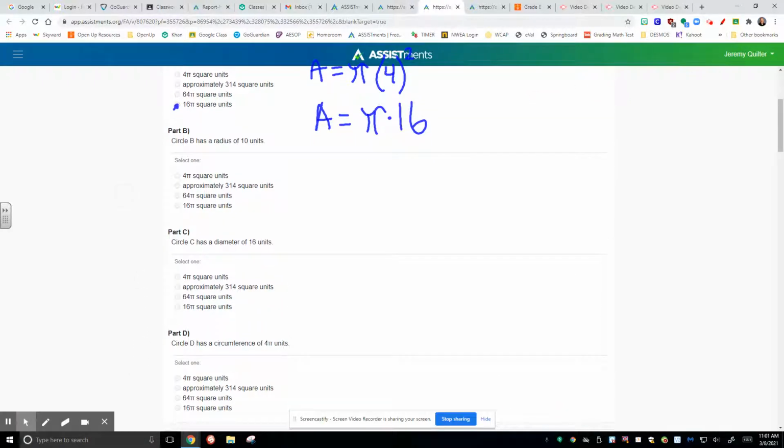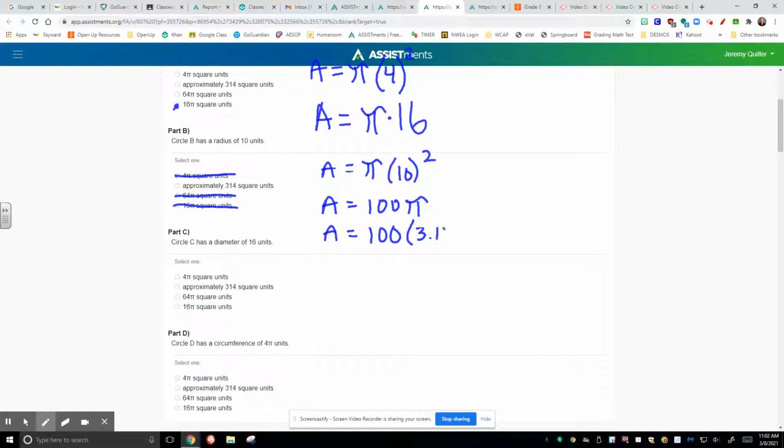If we look at the next one, it has a radius of 10 units. So our area would be equal to pi times the radius of 10 to the second power. And then, of course, we work with that to find out that the area is equal to 100 times pi. But I don't see anything with 100 times pi. None of these ones are true, and we'd say approximately 314 square units. What we can recognize with that is that that response came as a result of approximating pi to 3.14 and then multiplying it times 100.